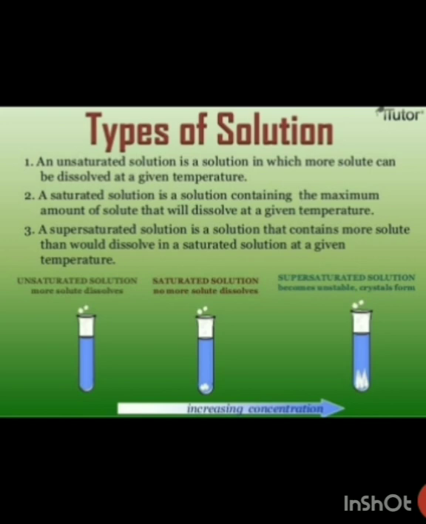The second one is the saturated solution. We are going to take a similar amount of water in this test tube and now we are going to add salt to its maximum level. That is, we are going to add 3 tablespoons of salt in this solution. Now what will happen? The water's capacity of dissolving salt has been completed. It cannot dissolve the salt more. So now this solution has become saturated.